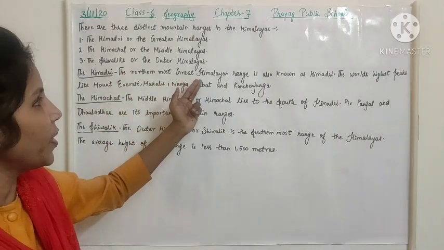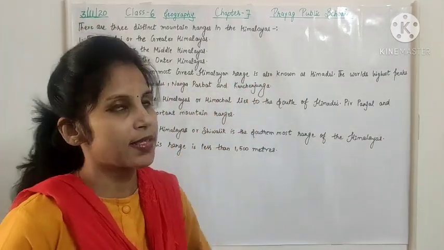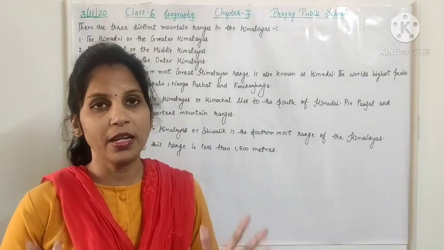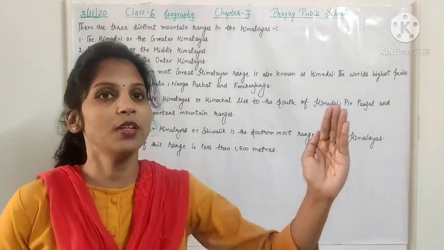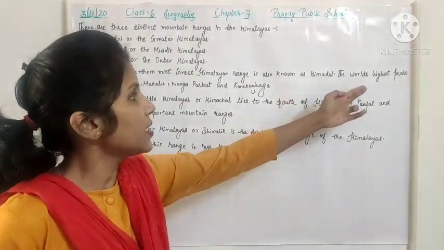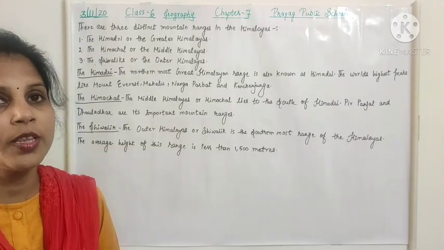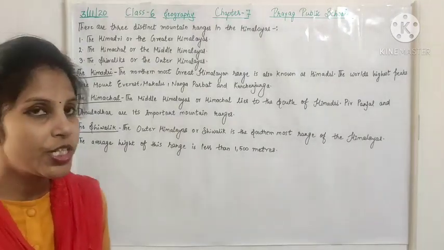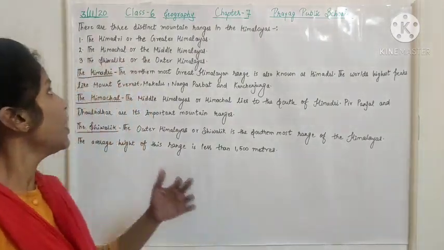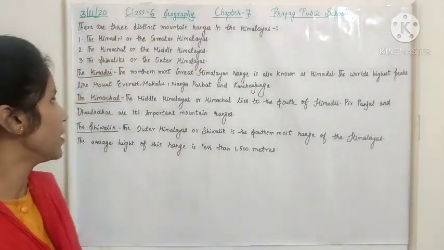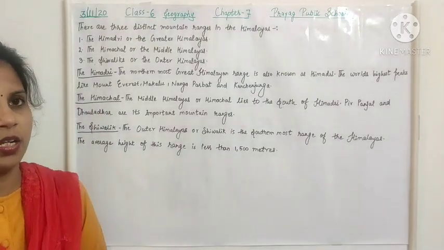The northernmost Great Himalayan range is known as the Himadri. The world's highest peaks like Mount Everest, Makalu, Nanga Parbat, Nanda Devi and Kanchenjunga all lie in the Himadri or the Greater Himalayas.